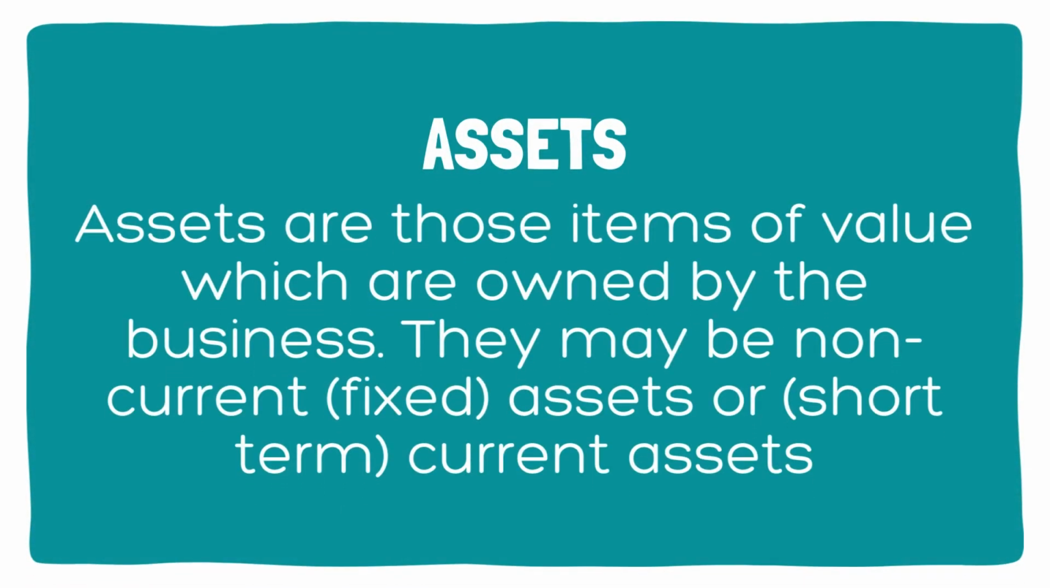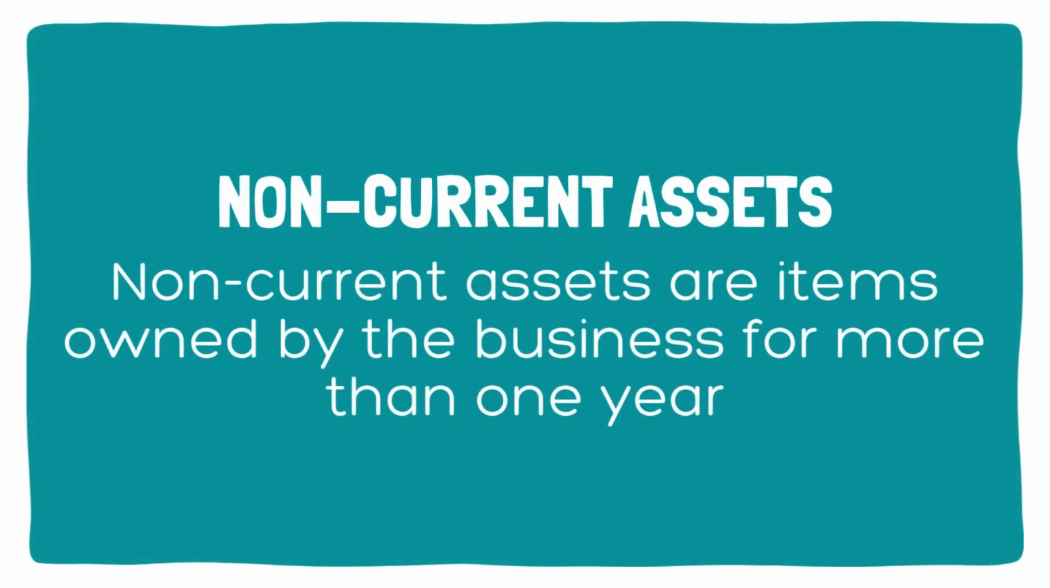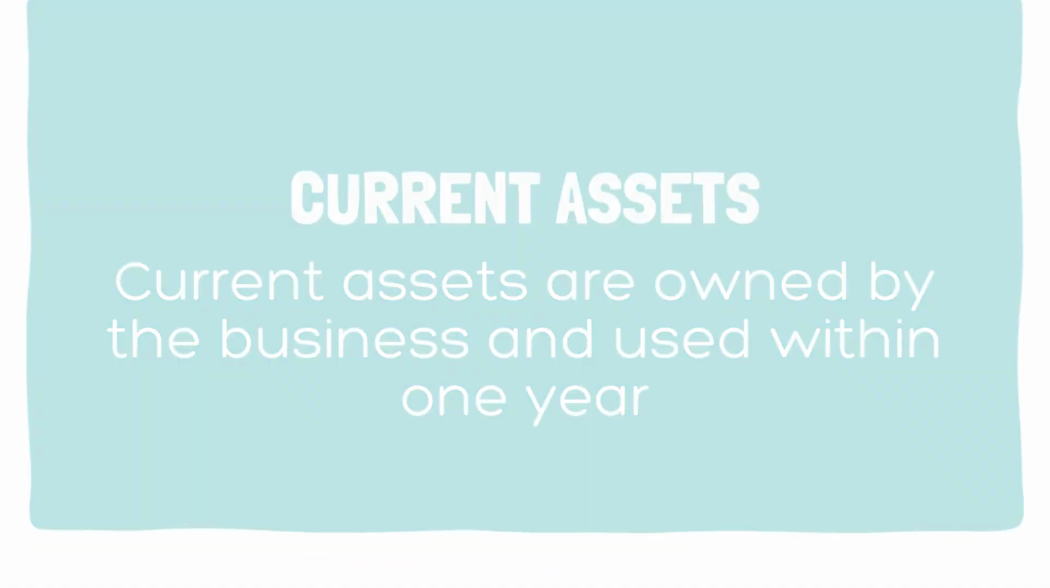Assets are those items of value which are owned by the business. They may be non-current, fixed assets, or short-term current assets. Liabilities are debts owed by the business. They may be non-current, long-term liabilities, or short-term current liabilities. Non-current assets are items owned by the business for more than 1 year. Current assets are owned by the business and used within 1 year.